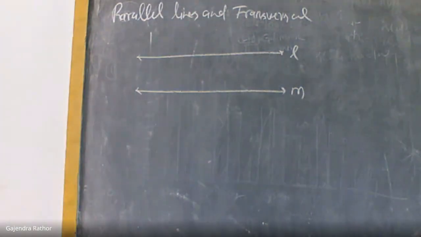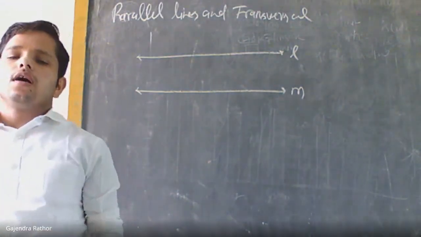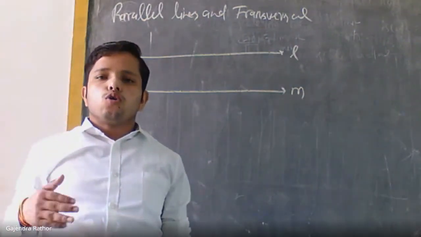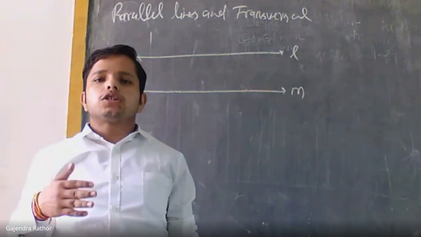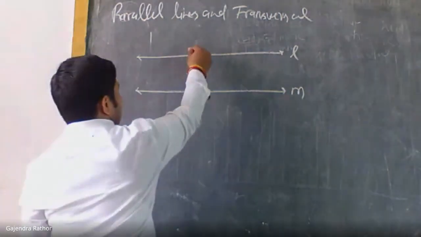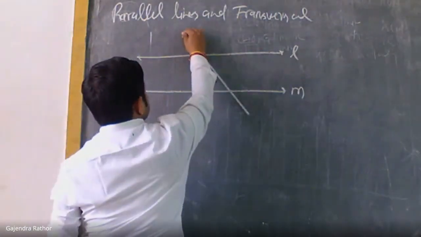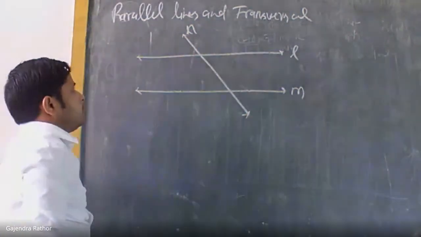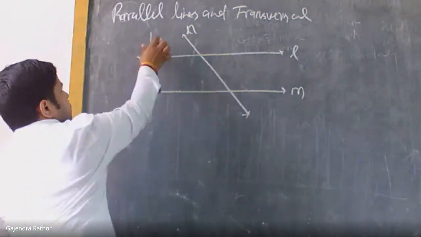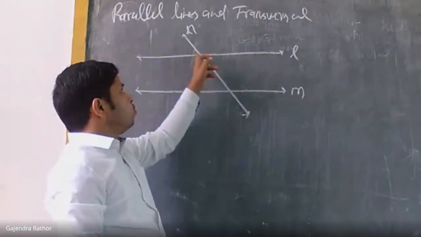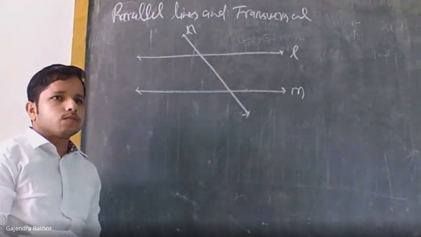Yes, very good, Nandita. A transversal is a line which intersects two lines at two distinct points. So I am drawing a line. This is the line M. The line N is intersecting two lines L and M at two distinct points.